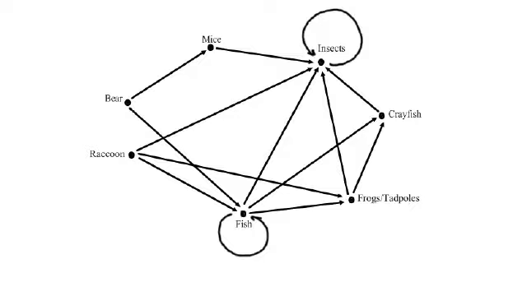If I were to start here at fish, notice how there's an arrow that loops back towards the fish. That means that there are certain types of fish that eat fish. And then notice that fish point to insects, fish eat insects, fish also eat crayfish, and fish eat tadpoles, frogs and tadpoles. Now, there are arrows pointing to fish, and those are coming from the bear. So that means that the bear eats fish, and that raccoons also eat fish. But notice, raccoons don't just survive off fish. Raccoons also eat frogs and tadpoles.